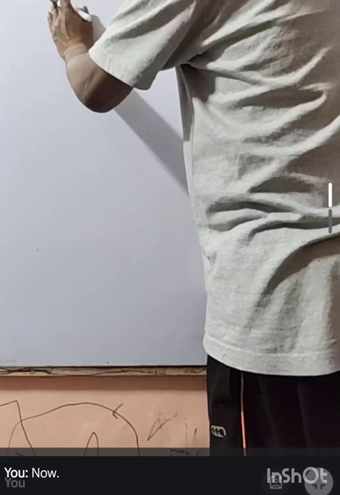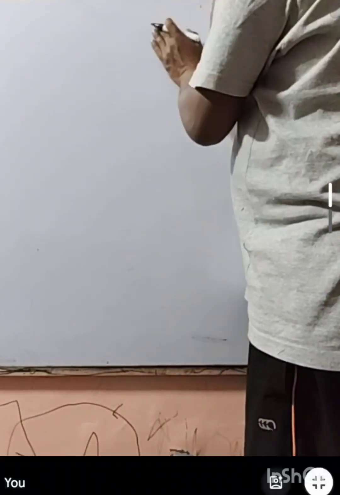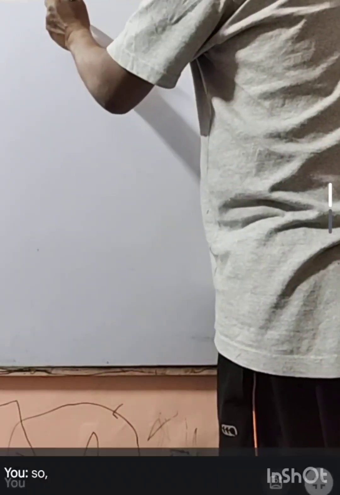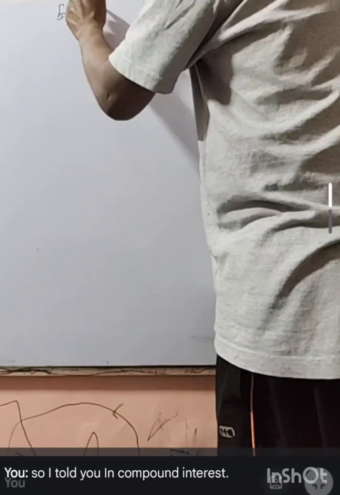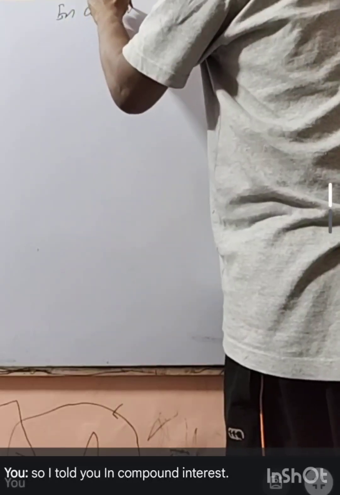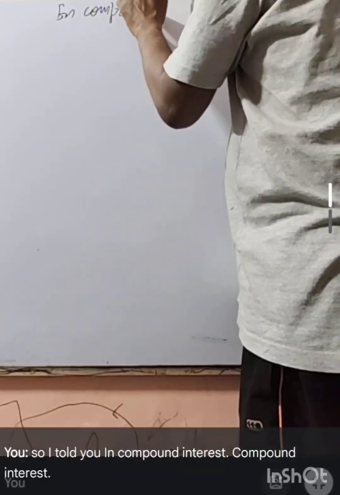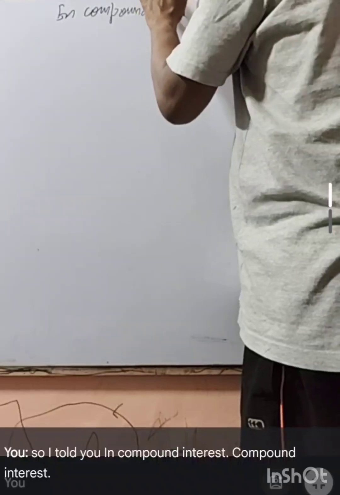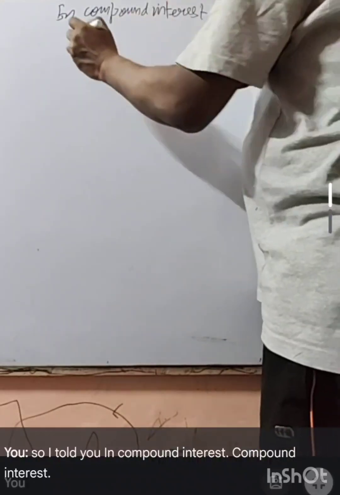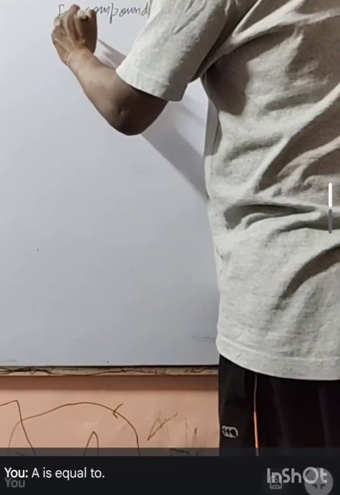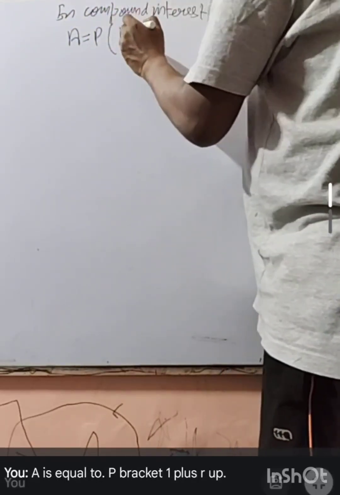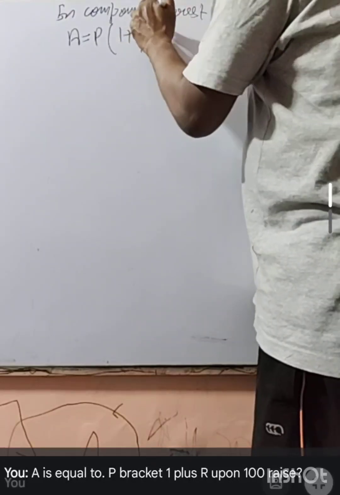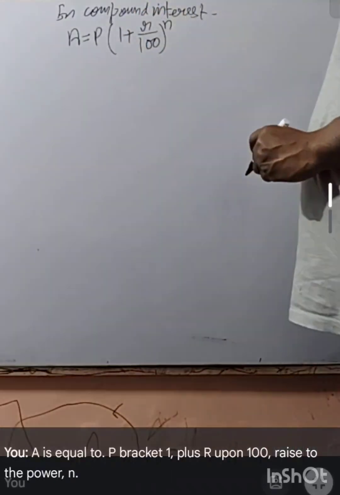Now, so I told you in compound interest, A is equal to P bracket 1 plus R upon 100 raised to the power n, right?